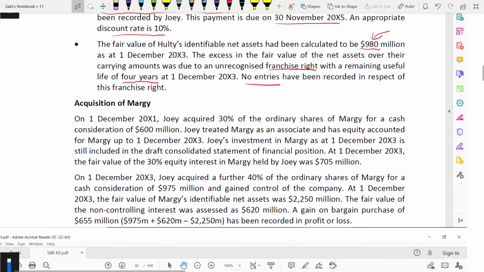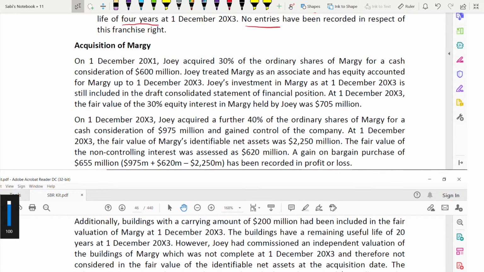Let us read it. Acquisition of Mergy. On 1st of December 2001, Joy acquired 30% of the ordinary shares of Mergy for a cash consideration of 600 million. The moment you see the percentage, it should tell you subsidiary, associate, or joint venture. What is it? It is an associate, not a subsidiary, because it is more than 20 and less than 50. Joy treated Mergy as an associate. And you know, when it's an associate, it is equity accounted.